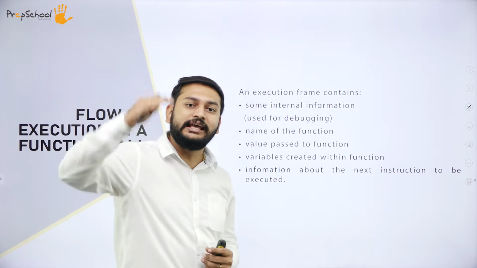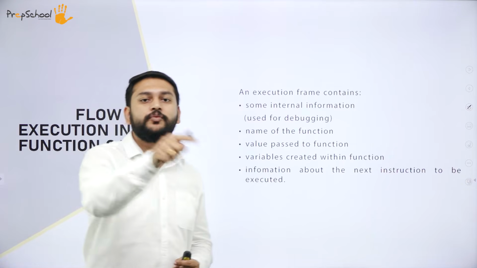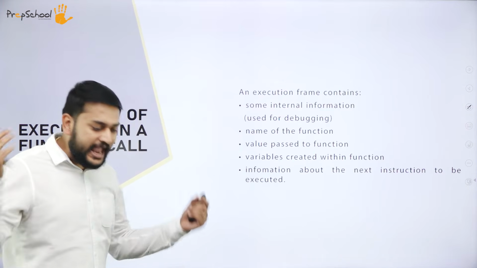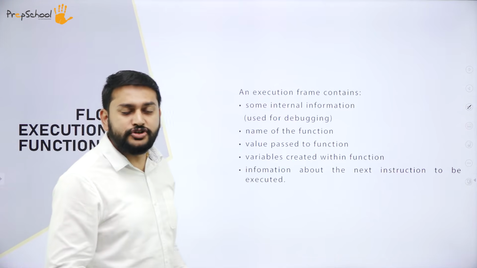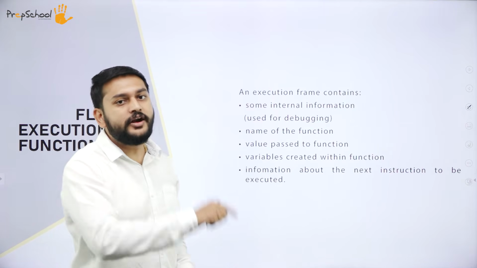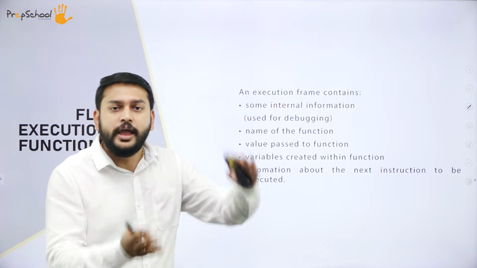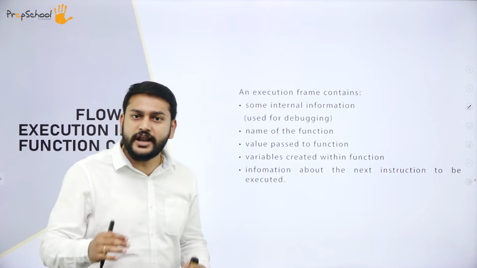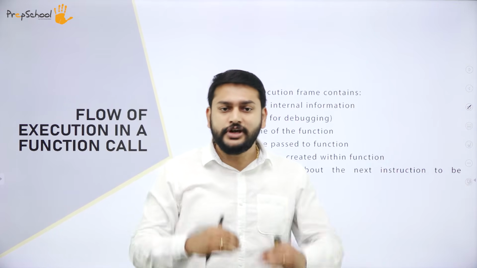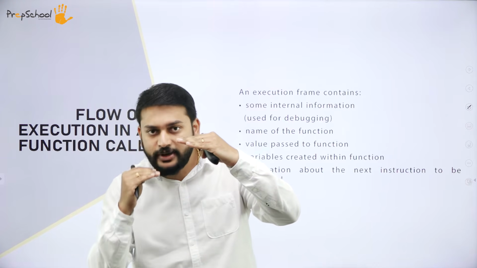How exactly the statements inside the programs are getting executed is what we are trying to call the flow of execution. So what exactly is the flow of execution all about? How exactly my function is getting executed is what we are trying to understand. Imagine I have created a function. After creating a function, I have top level statements. Inside these top level statements, I have my function call.